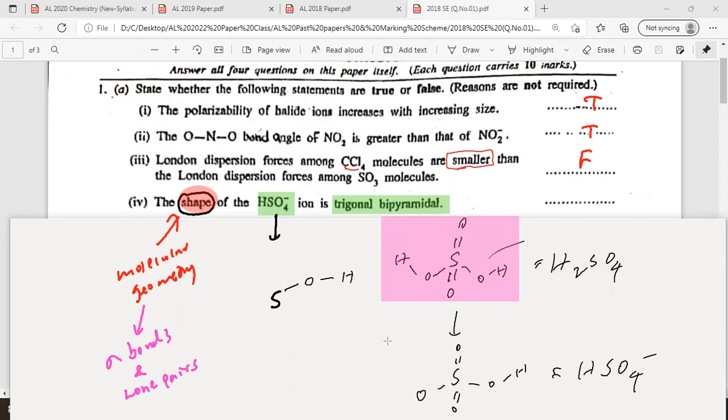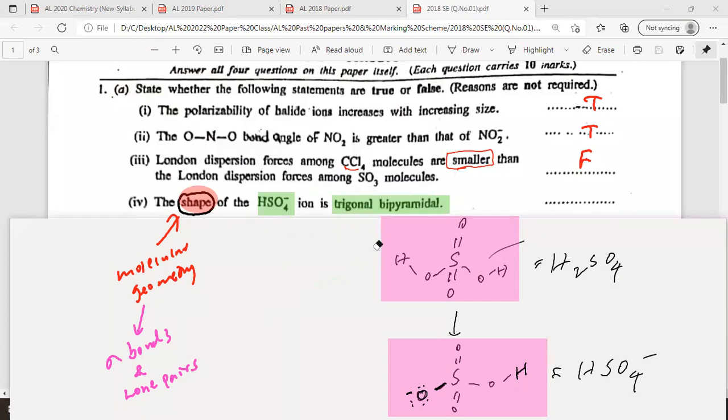HSO4 minus. Right. So this is OH. Always first link all the hydrogen through oxygen. After that, the remaining oxygen, when there is a minus charge, the negative charge always carries on the oxygen atom. Therefore, there are 4 oxygen and 1 oxygen with a minus charge. There will be 3 pairs of electrons on that. So this is how it looks.